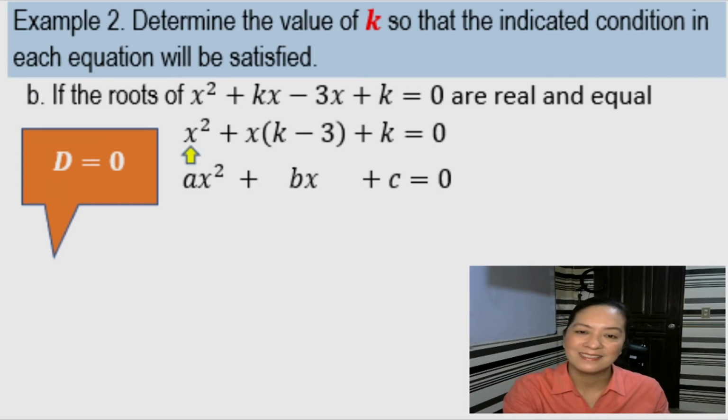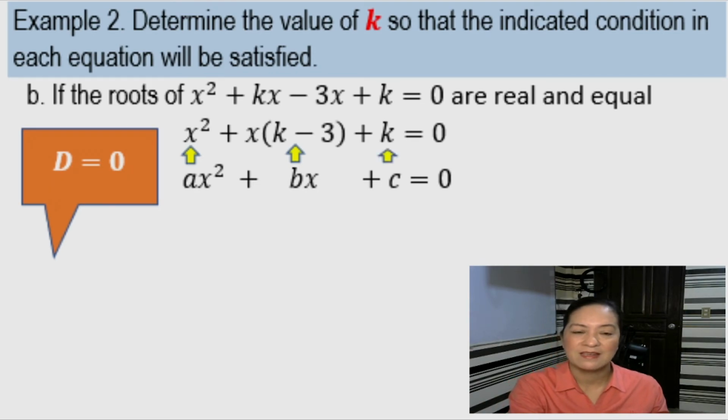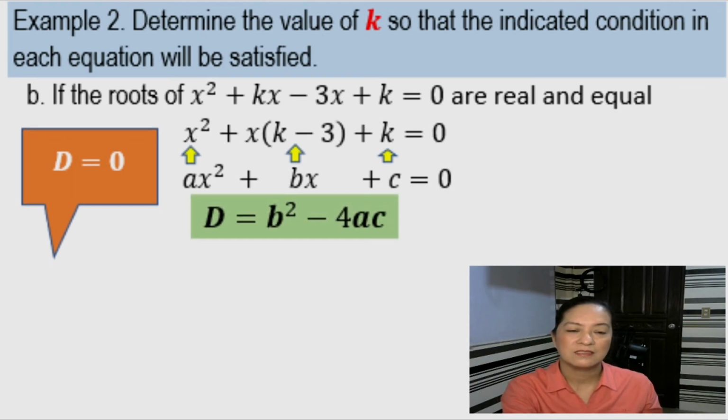Wherein a is 1. Yes, correct. Then, our b is what? Our b is k minus 3 because that's the coefficient of x. And our c is k. So, getting the discriminant b squared minus 4ac, so we have b, our b is k minus 3.